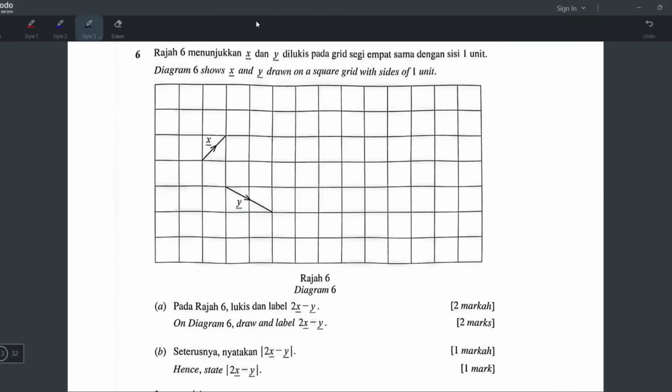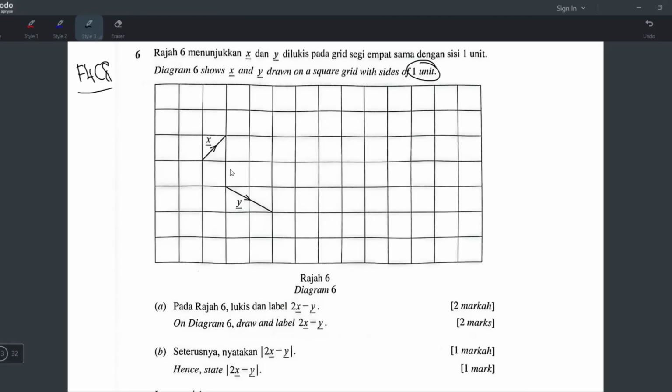Now we are at question number 6. This looks like a vector question, a Form 4 Chapter 8 question. Let's read. Diagram 6 shows X and Y drawn on a square grid with sides of 1 unit. So these are all squares, side 1 unit. So you can actually convert this to i and j.